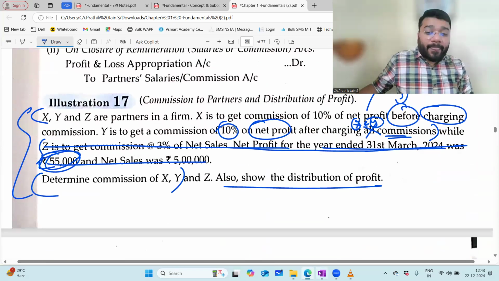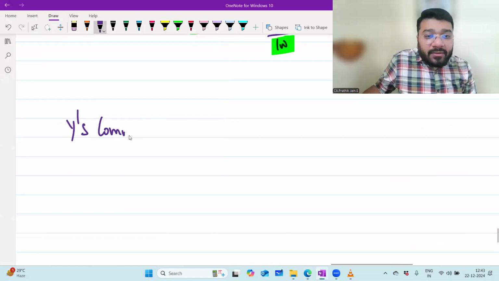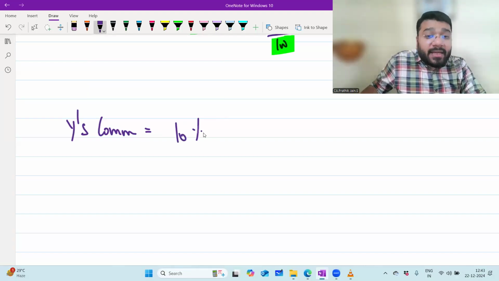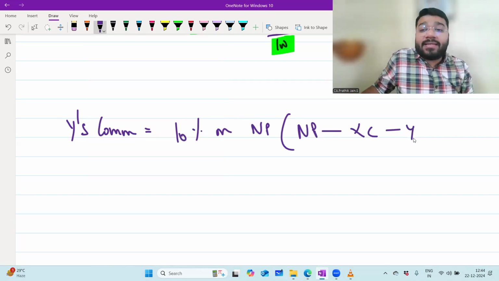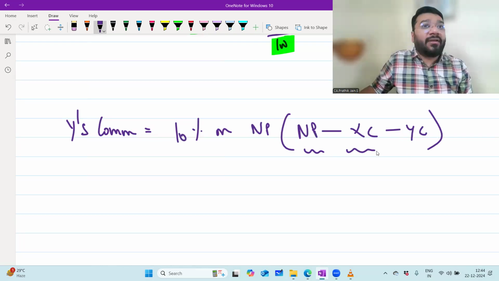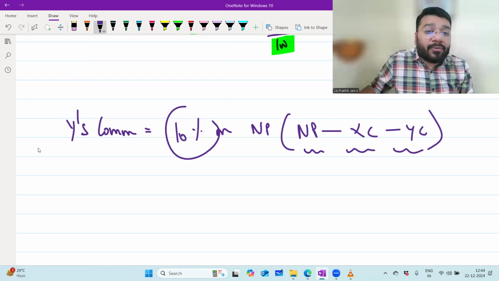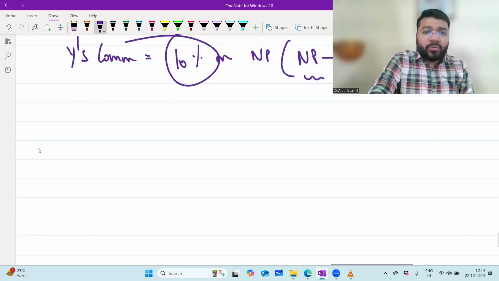So now, Y's commission is equal to how much percentage? 10%. 10% on what? On net profit. Which net profit? The net profit coming after minusing X's commission and Y's commission. Whatever the net profit, if I minus X's commission and Y's commission, I get one profit. On that net profit only you're supposed to calculate 10%. Not a big deal. How do we do it?